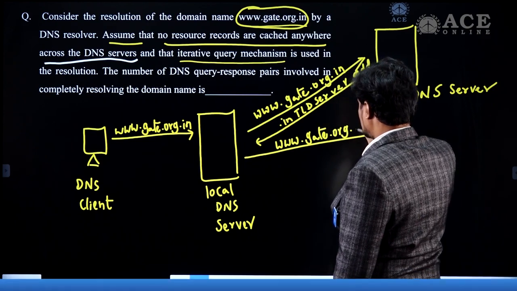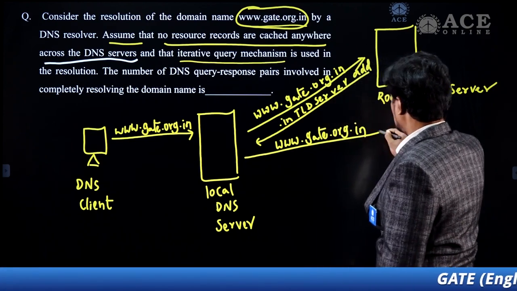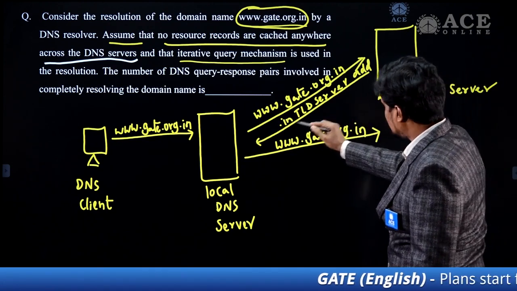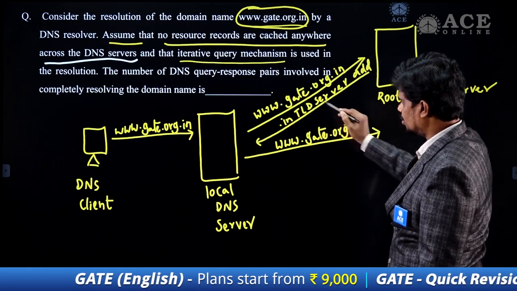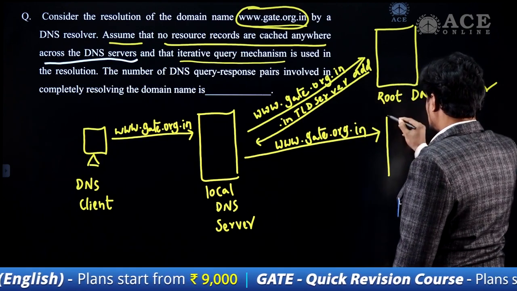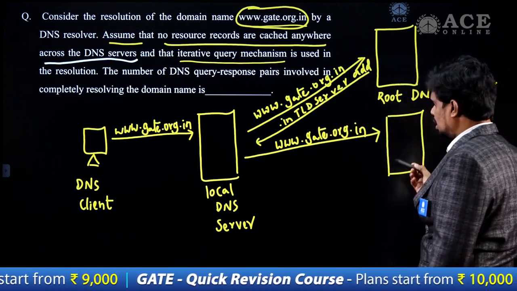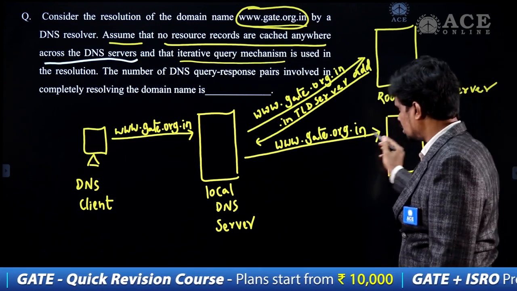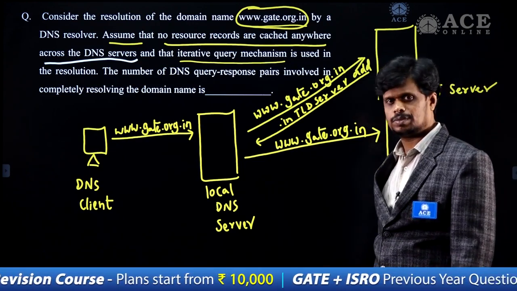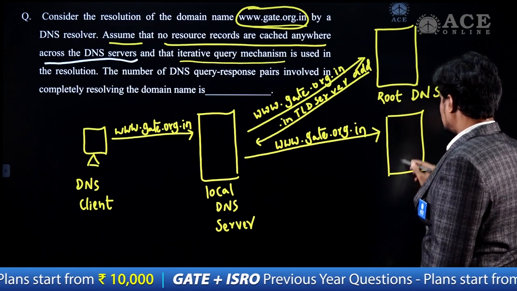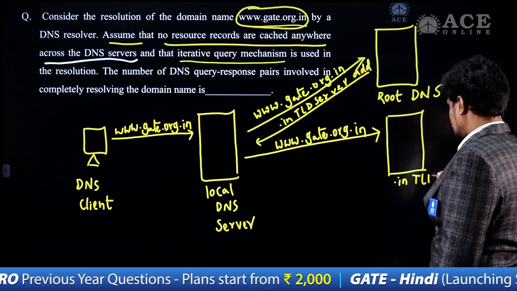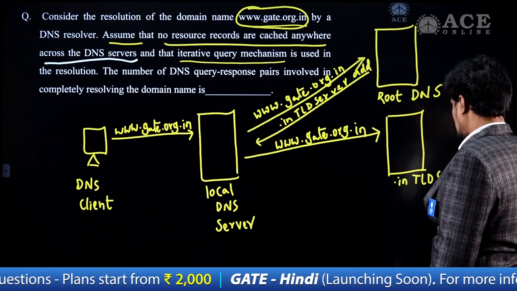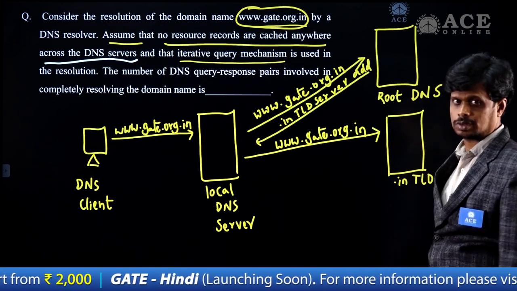www.get.org.in. So to this it forwards. Now after getting the reference address of the .in TLD server, the local DNS server forwards this request to that .in TLD server, the country top level domain server you can say.